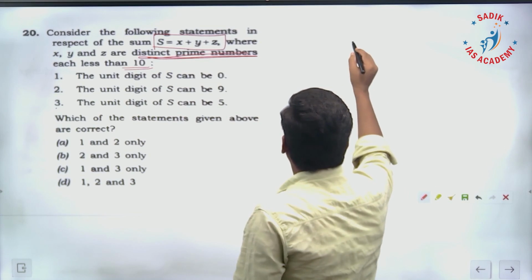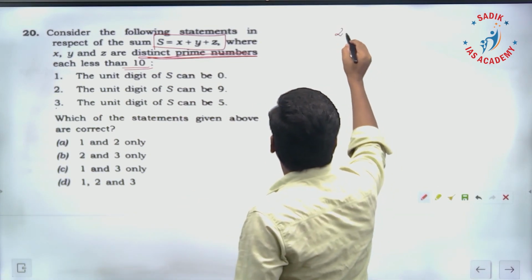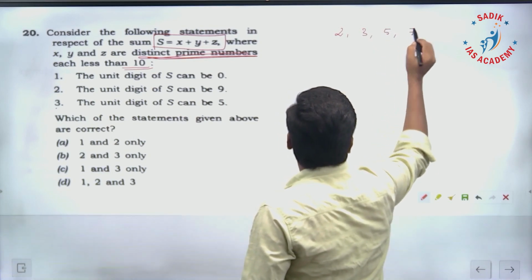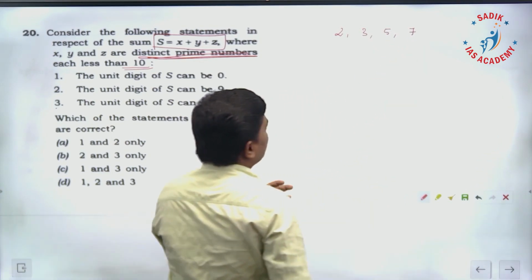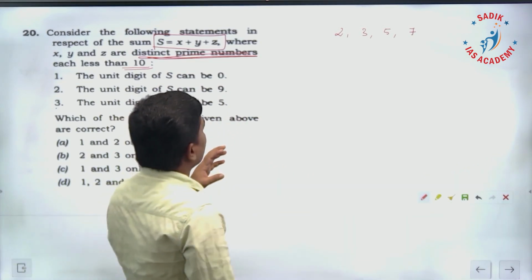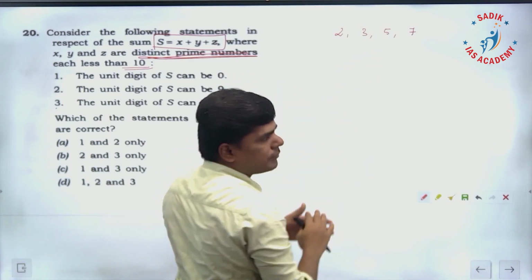So if that is the case, what are the prime numbers less than 10? We will have 2, 3, 5, 7. These are the prime numbers less than 10. So x, y, z is going to be any 3 of them.